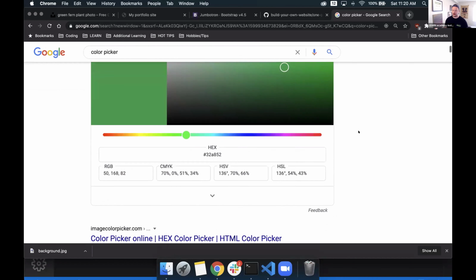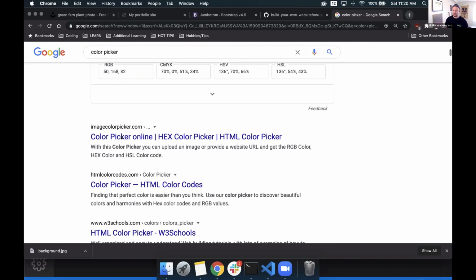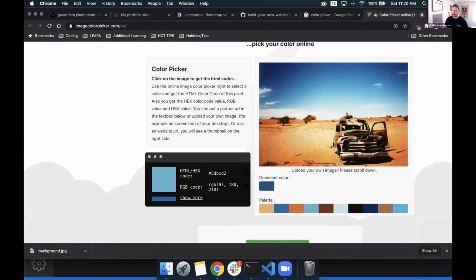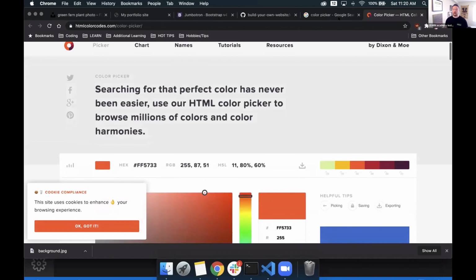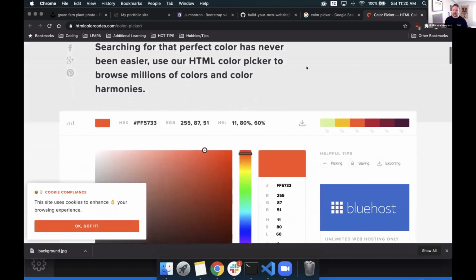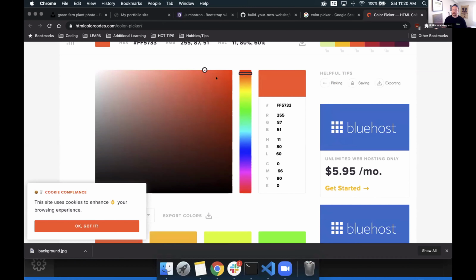I'm not sure either. Let's see, maybe there might be another one out there that makes life a little bit easier for us. Let's see another variation, HTML color codes. This would be one. So HTML color codes is also available to you. You can just click anywhere here, drag one of these down to get a specific color, and then you'll get your hexadecimal up here.